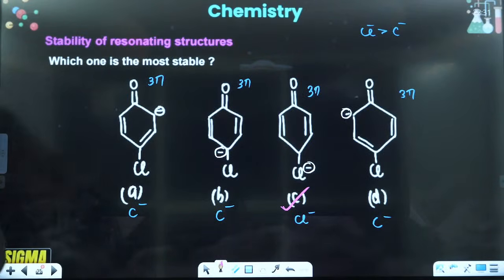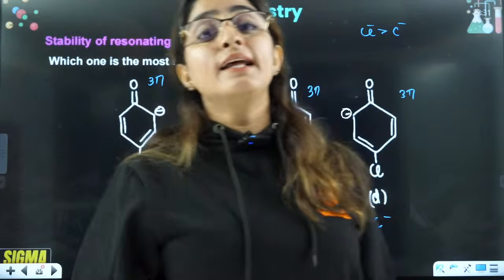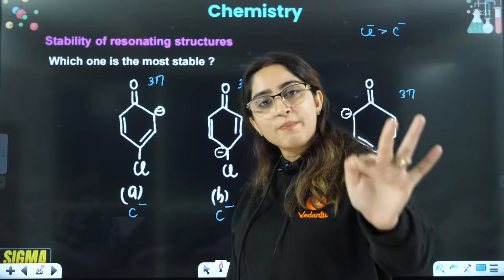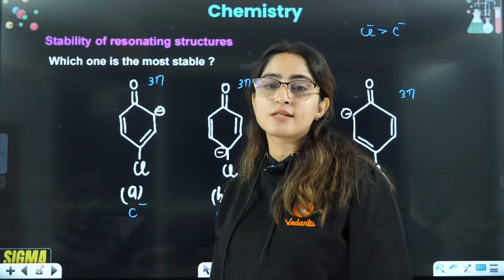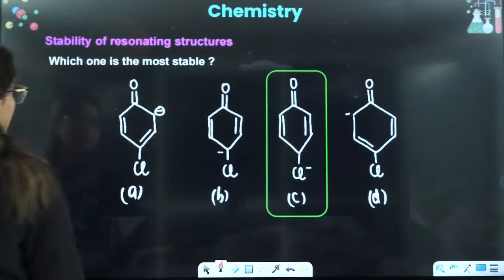Very good, Vasant. C is going to be the most stable. So you will not directly say that the negative charge is more stable. First you will see neutral, then you will see pi bonds, then you will see negative charge stability. You have to follow that sequence always, right?